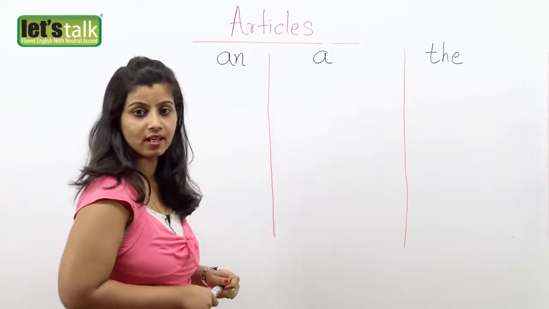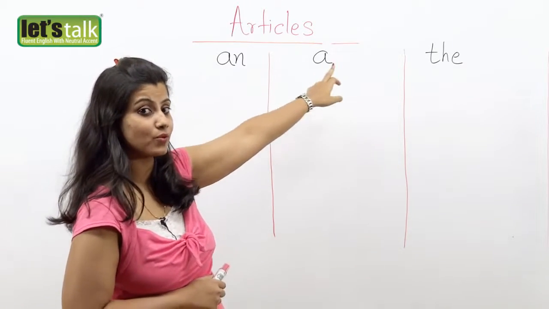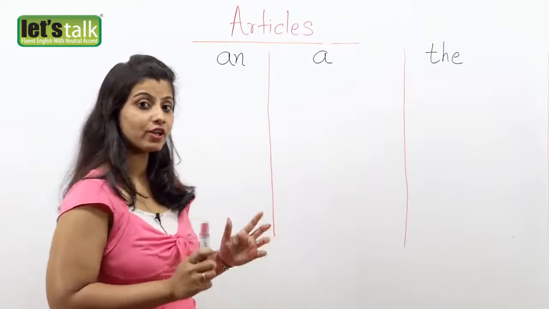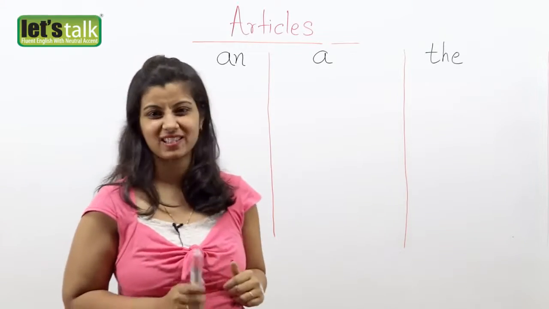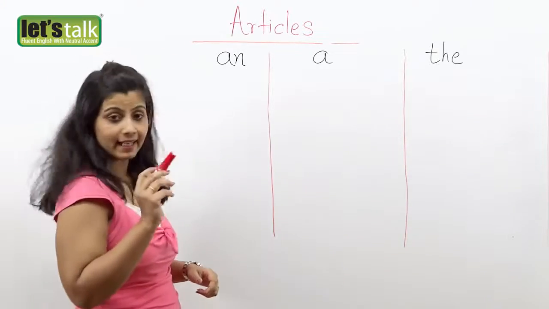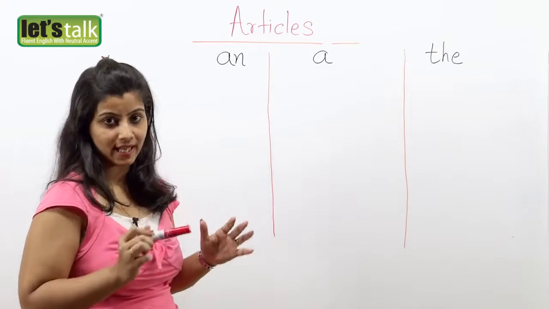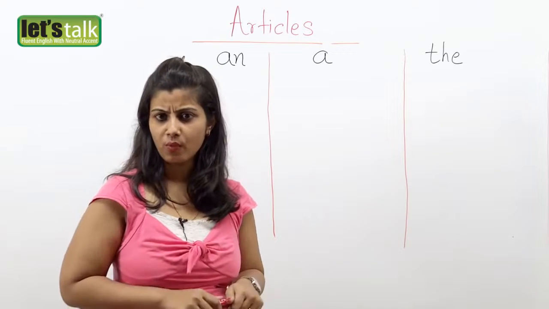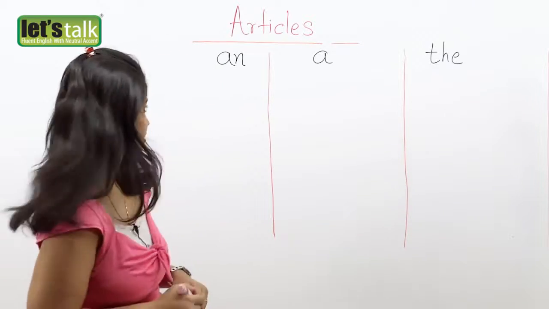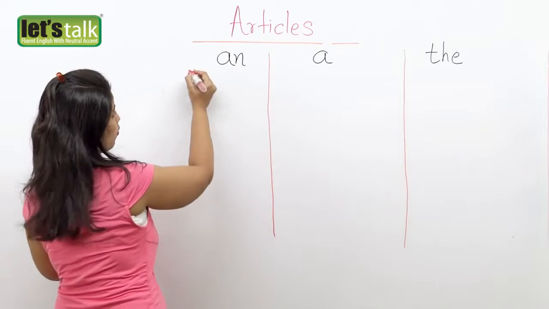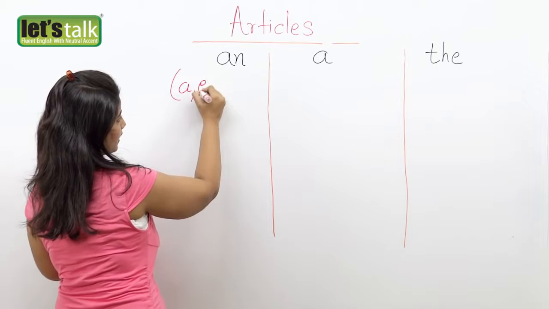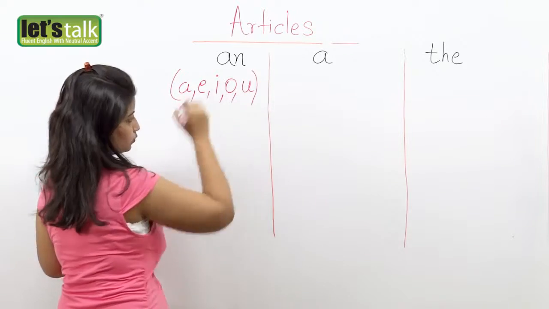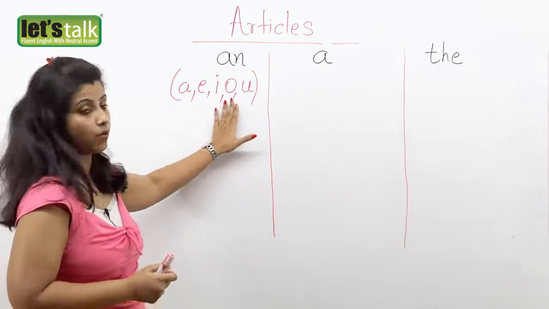Now, what are articles? Articles are these three important words, that is an, a, and the. We are going to begin with an because I think that's the simplest. Okay. In the letters, in the alphabets A to Z, we all know that we have consonants and we have vowels. I'm sure we all know our vowels quite well. Let me revise it with you. What are vowels? Vowels are A, E, I, O, and U. Okay, so these are our 5 vowels.